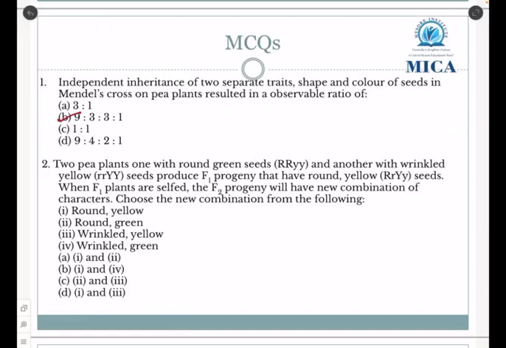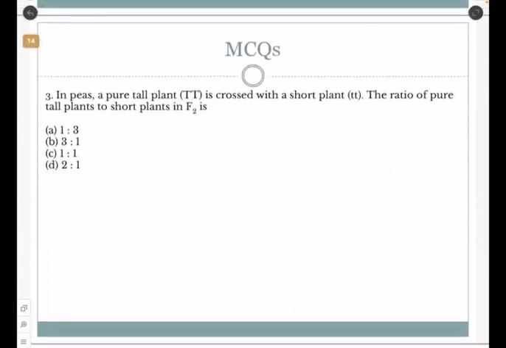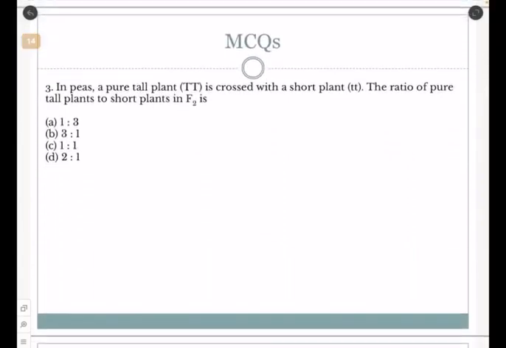Choose the new combination from the following. 1. Round yellow. 2. Round green. 3. Wrinkled and yellow. 4. Wrinkled and green. A. First and second. B. First and fourth. C. Second and third. D. First and third. So here the correct answer is first and fourth, which is round and yellow and wrinkled and green.